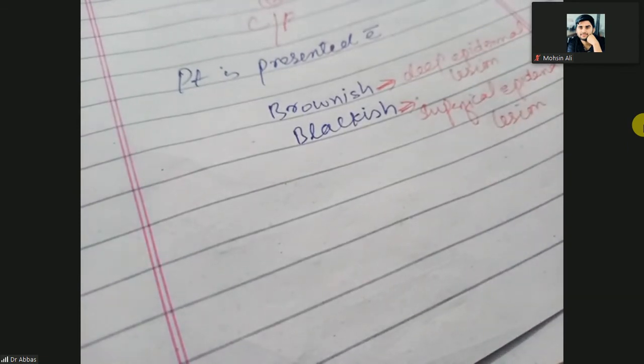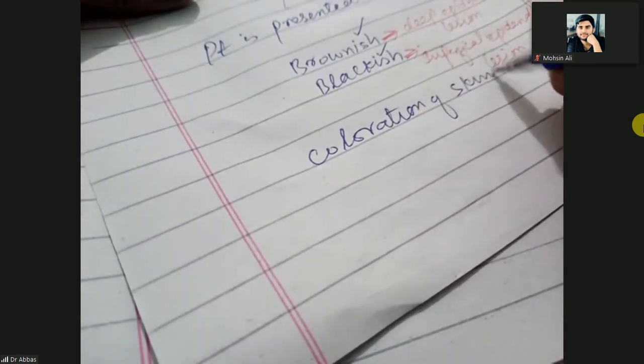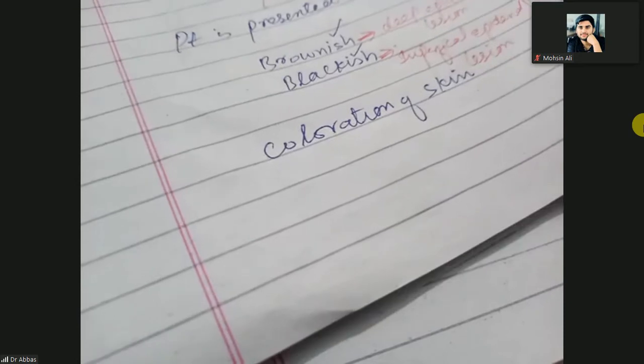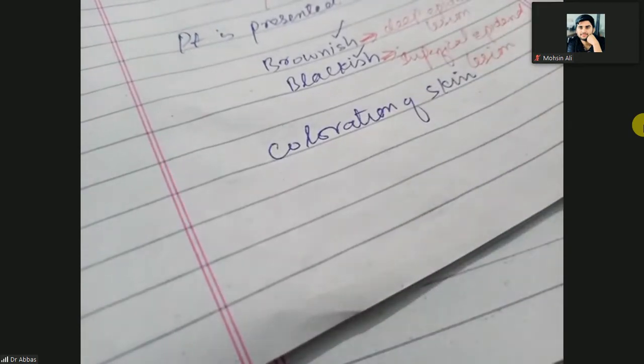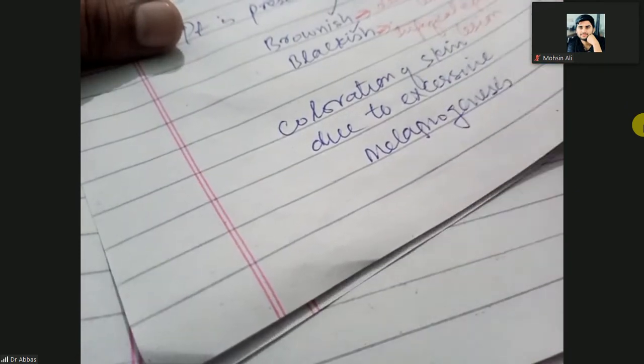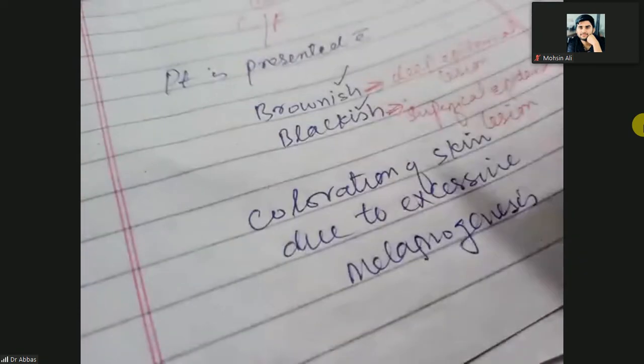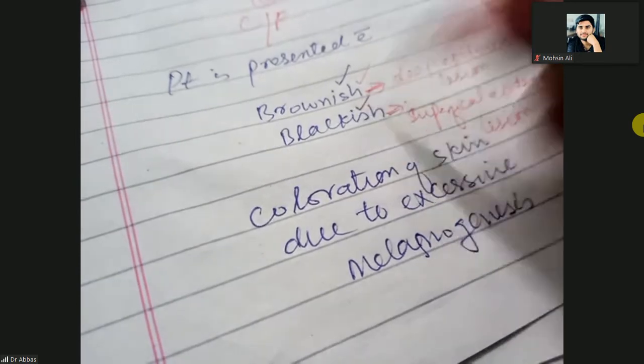So the patient will present with brownish or blackish coloration of the skin. That coloration is due to excessive melanogenesis; melanin synthesis will increase, so the skin will appear brownish or blackish.